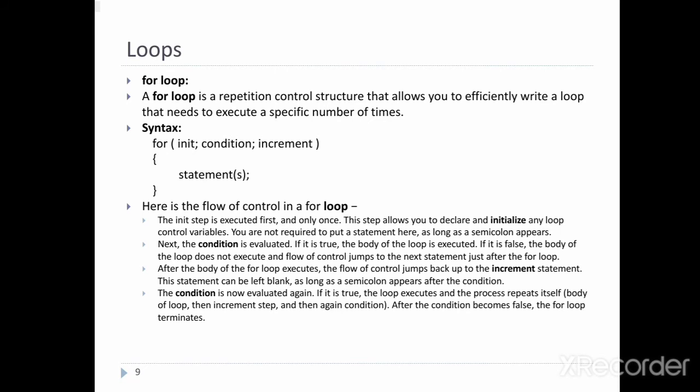The condition is now evaluated again. So if it is true, the loop executes and the process repeats itself: body of the loop, then increment step and then again the condition. After the condition becomes false, the for loop is terminated.